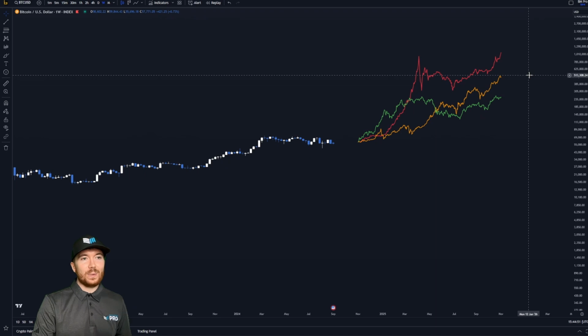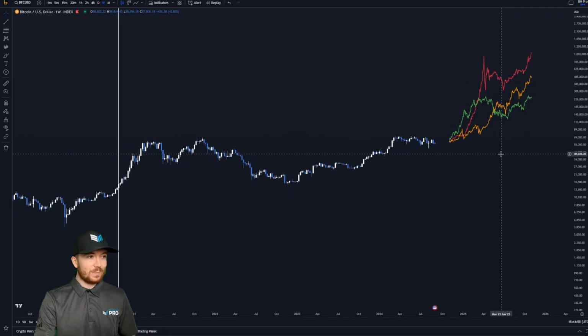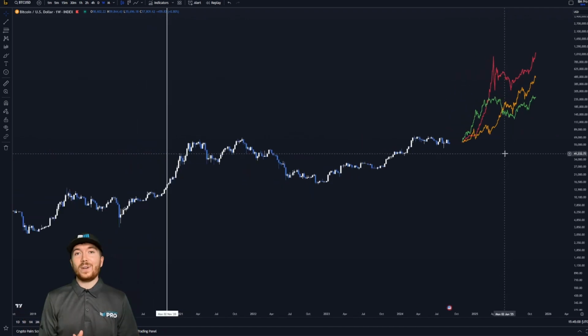The orange line would be somewhere close to $500,000, and then the red one would be pretty much $1 million. So interesting how they've both multiplied every time. By that regard, maybe we can see a Bitcoin price, if we're halving each time, of potentially $125,000.